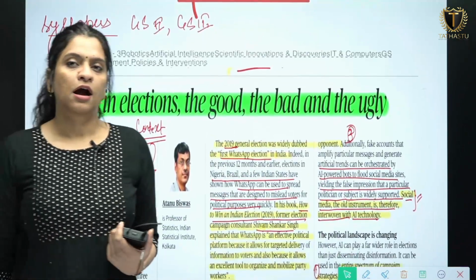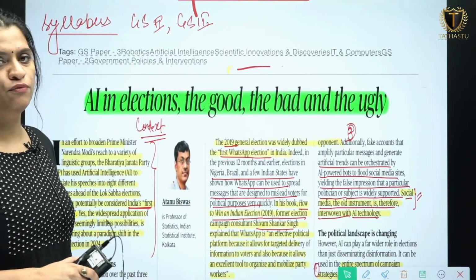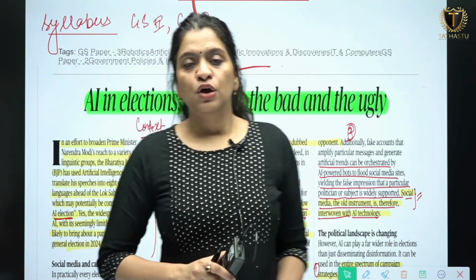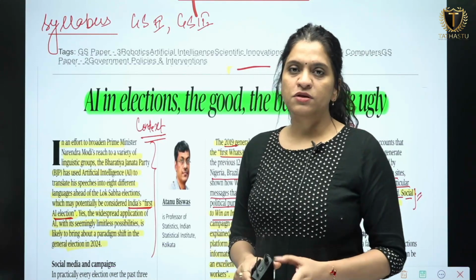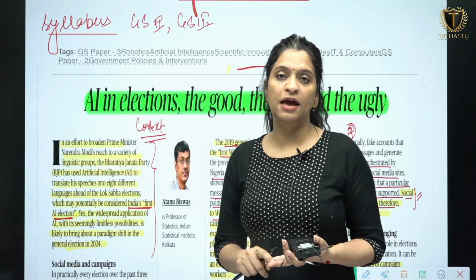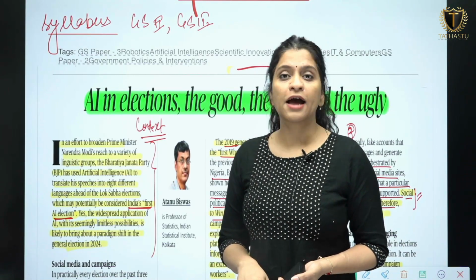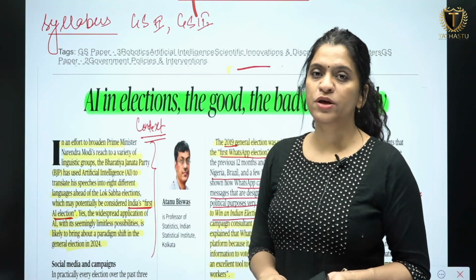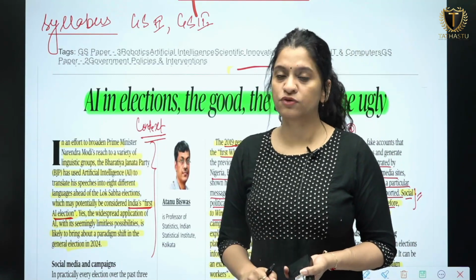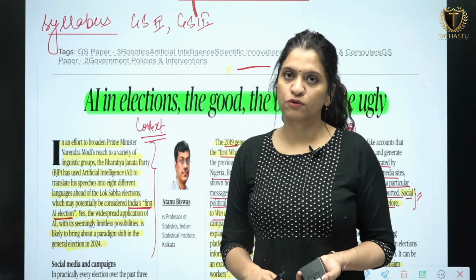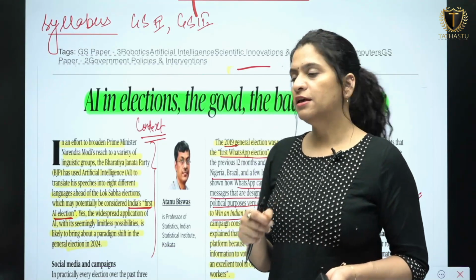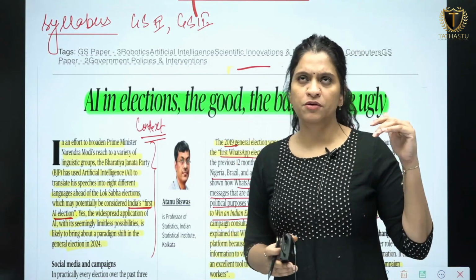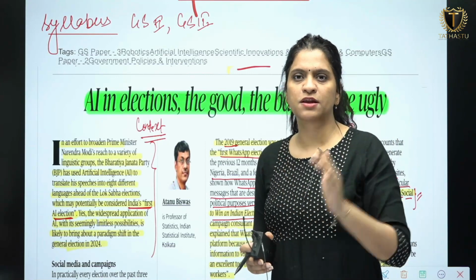Now we are on article 2 of the newspaper which we are going to cover, and that is AI in Elections: The Good, the Bad and the Ugly. Artificial intelligence is quite in the news, starting from agriculture to health to medicine to education and even to political parties or the elections. In election campaigns in which artificial intelligence is used, it can be used in a good way and also in a bad way. So we'll see how elections in India historically, from various phases and years of the